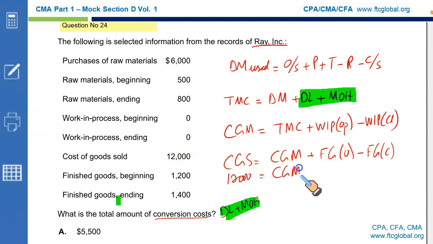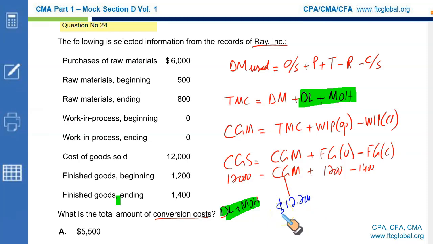We have the finished goods opening, given as 1,200, and finished goods closing, which is 1,400. If I make CGM the subject of this equation and simplify, it's 12,000 plus 1,400 less 1,200. That gives me 12,200 as CGM. 12,200 is the cost of goods manufactured.